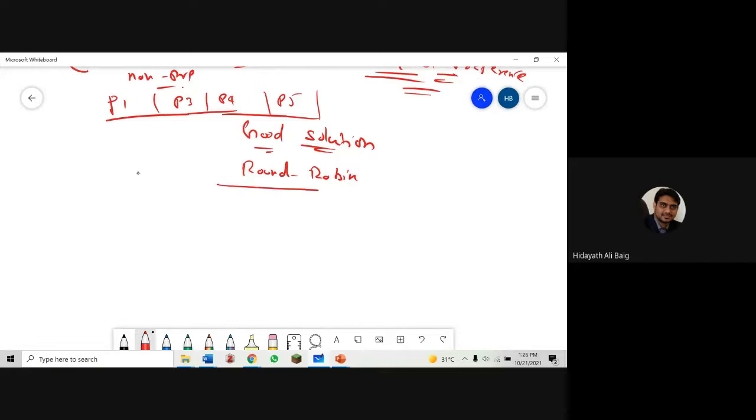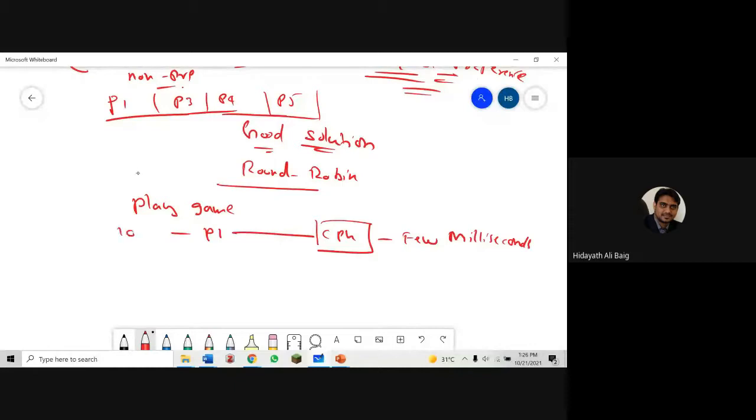Round robin is like playing a game. Process one will go to the CPU for a few milliseconds. Whatever the time, we don't bother whether it is 100 milliseconds, 10 milliseconds, 200 milliseconds, doesn't matter. It can go to the CPU only for a few milliseconds, and that few milliseconds we call a time quantum.